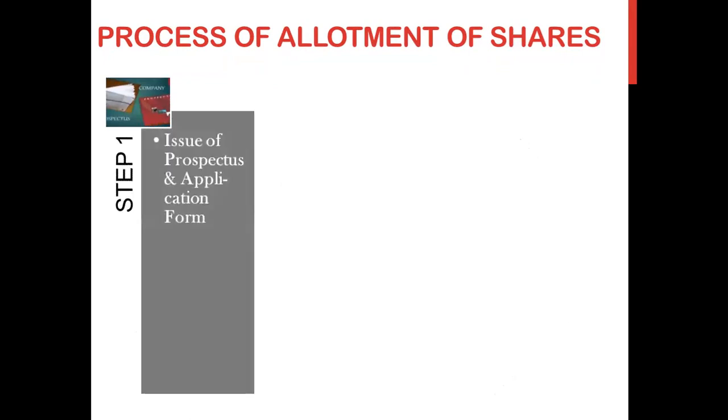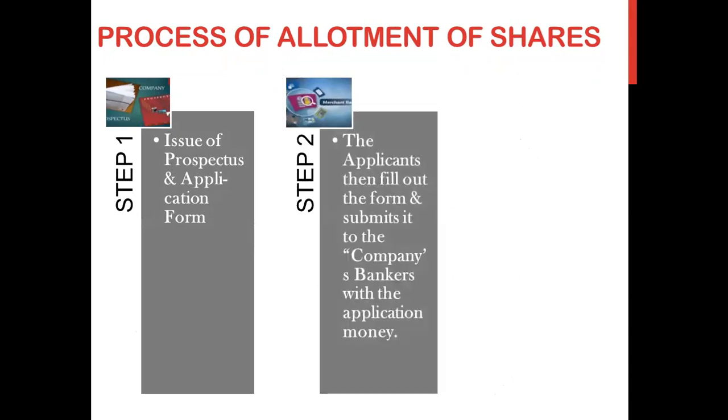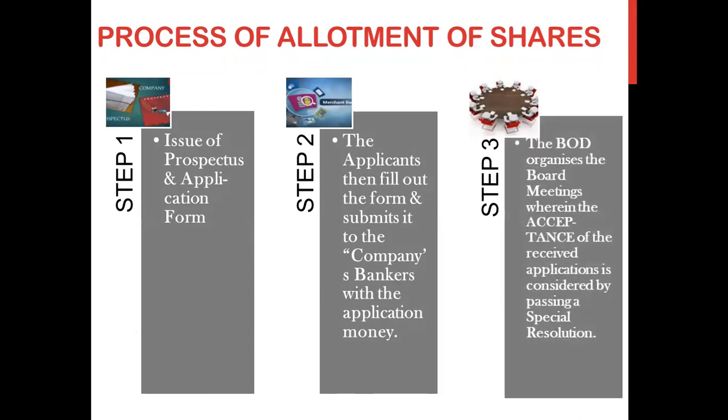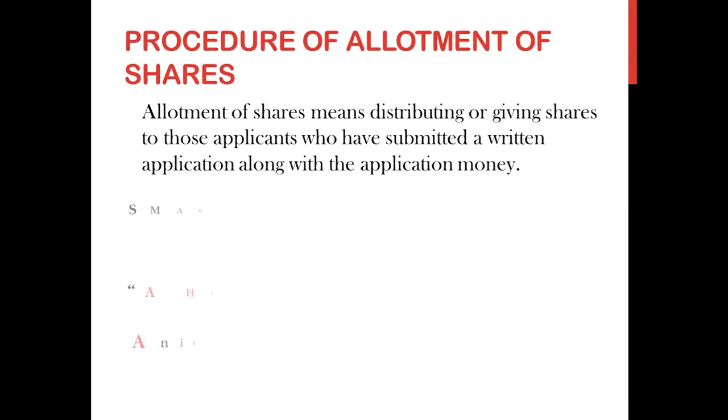Then we saw the process of allotment. It involves 3 steps, and in detail also we saw the process yesterday. That means the company has to issue the prospectus and the application form. After that, the applicants will be filling out the form and paying the application money to the company's banker, the lead merchant banks. And then the board meeting will be held in which all these acceptances, whom to give and whom not to give, will be decided by the board of directors by passing a special resolution. So these were the procedure of allotment of shares which we covered in yesterday's class.